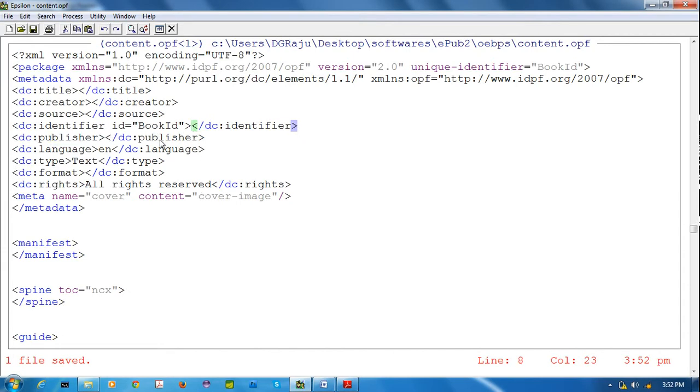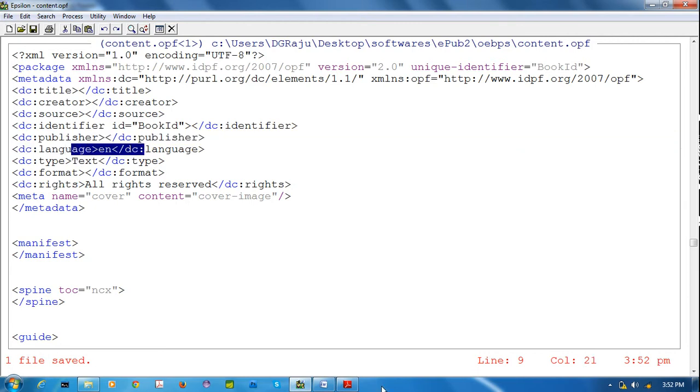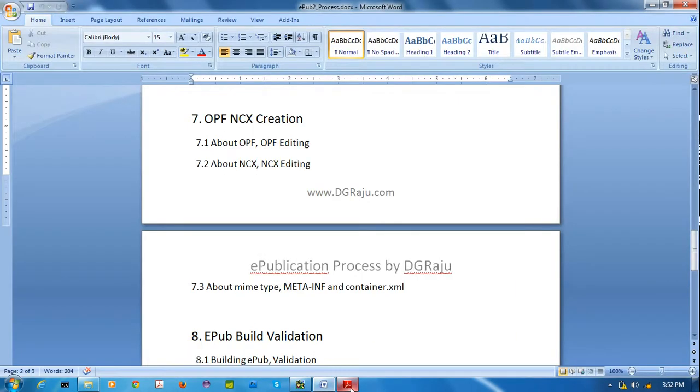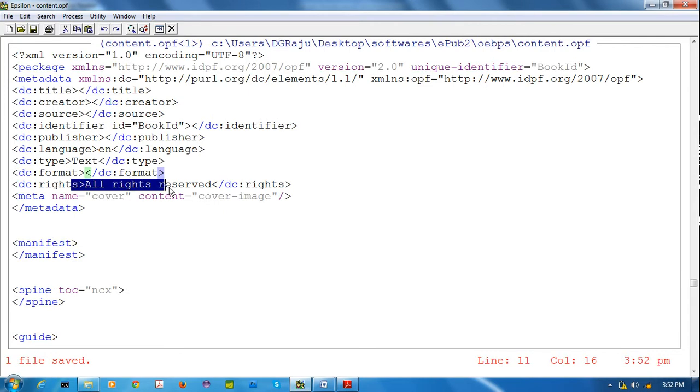Next, publisher means our publisher. Next, language means which language this book contains. It is in English, that's why EN. Next, type: this book contains text. Format means you can use the page number. Suppose I have 24 pages, you can use 24 pages. Rights should be all rights reserved.